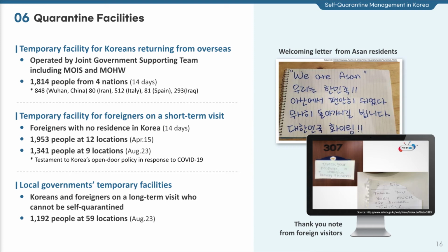The fact that we are providing temporary residential facilities for foreigners on a short-term visit indicates that the country maintains the open-door policy in response to COVID-19. The picture on the right shows thank you notes from foreign visitors to government officers for helping them stay safe and healthy in the temporary residential facilities. Local governments, too, operate temporary facilities by themselves, and as of August 23rd, 1,192 persons are staying at 59 facilities.